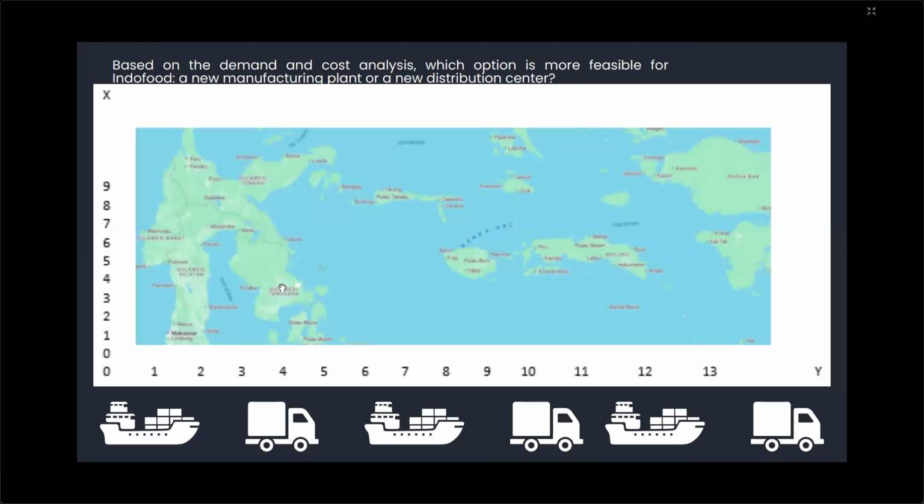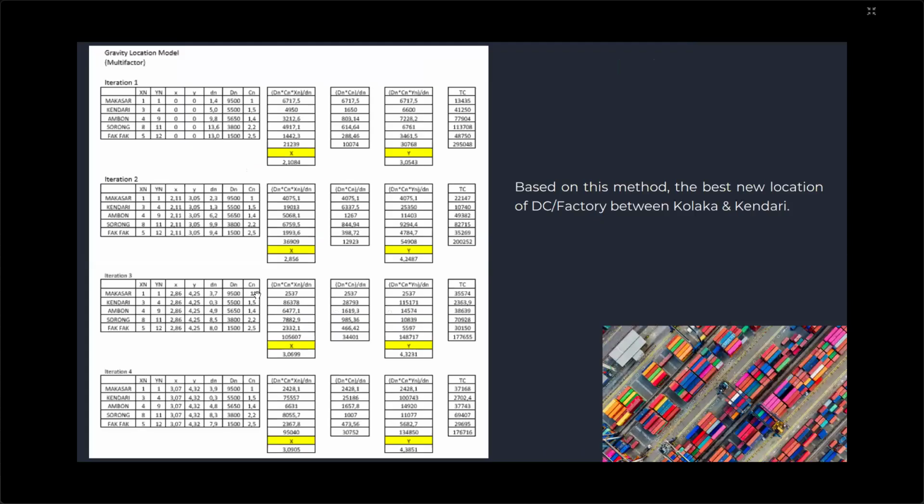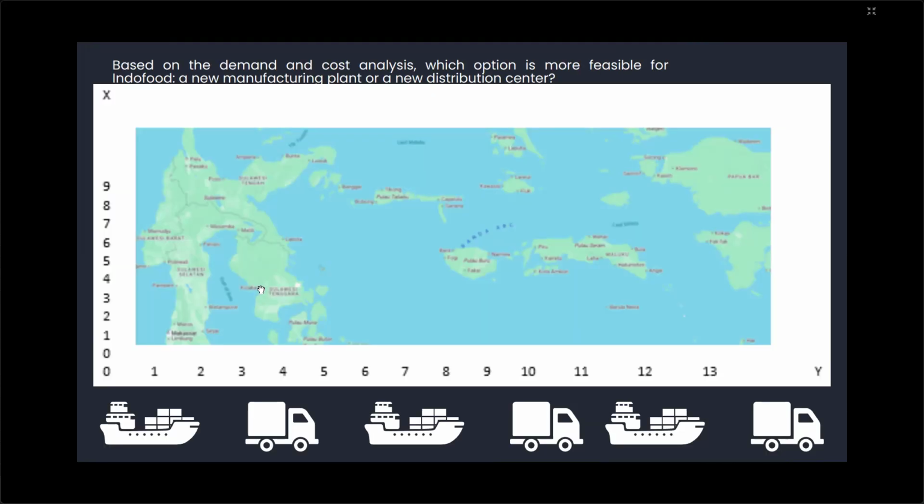So with this method, we get the new DC or new factory will be between Kendari and then Kolaka to fulfill the market in the eastern region.